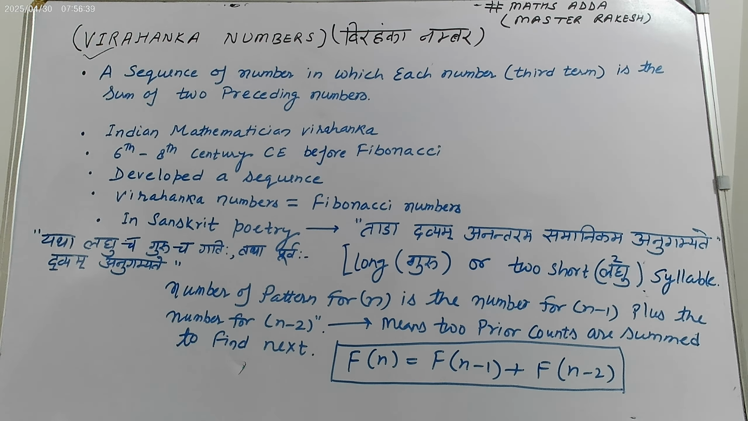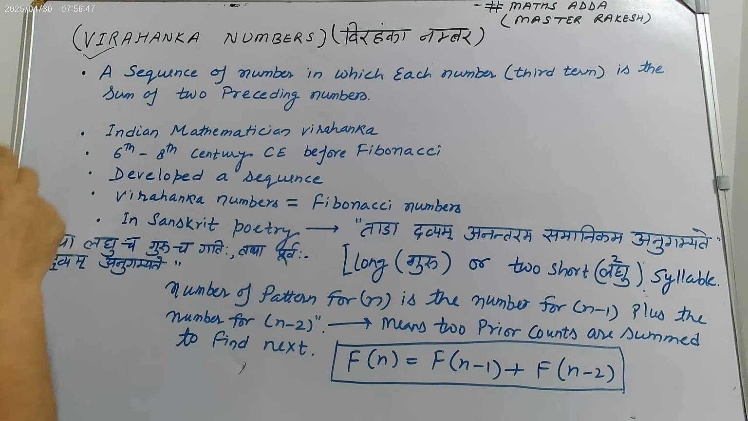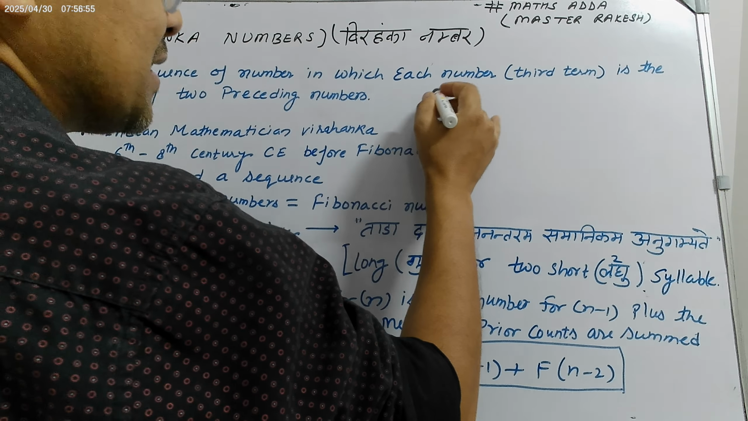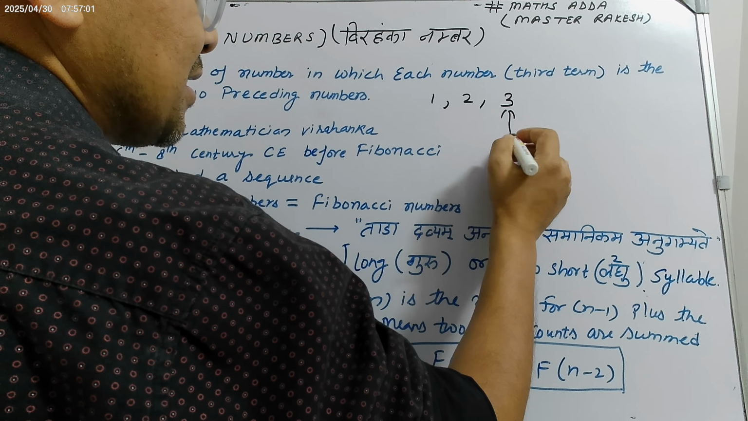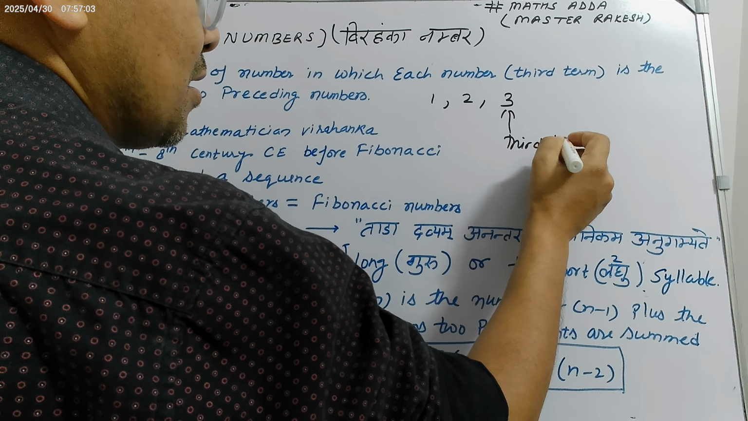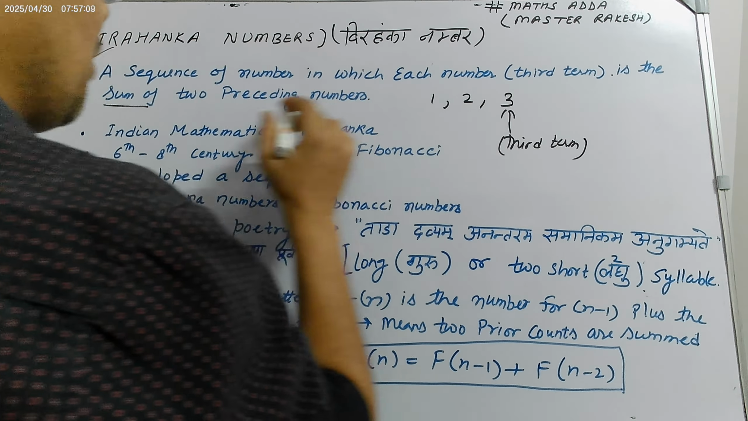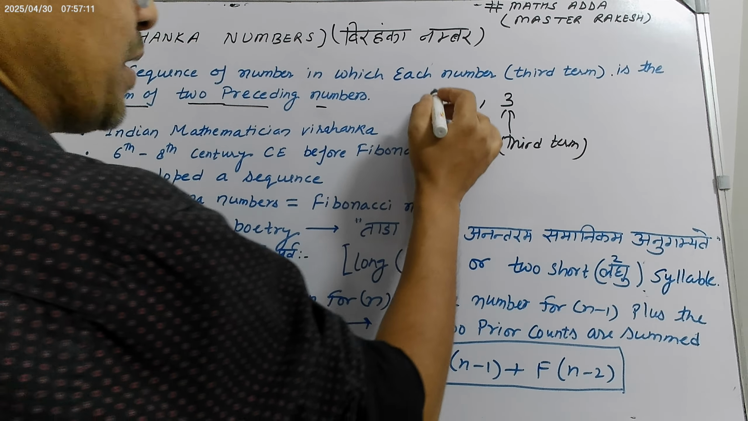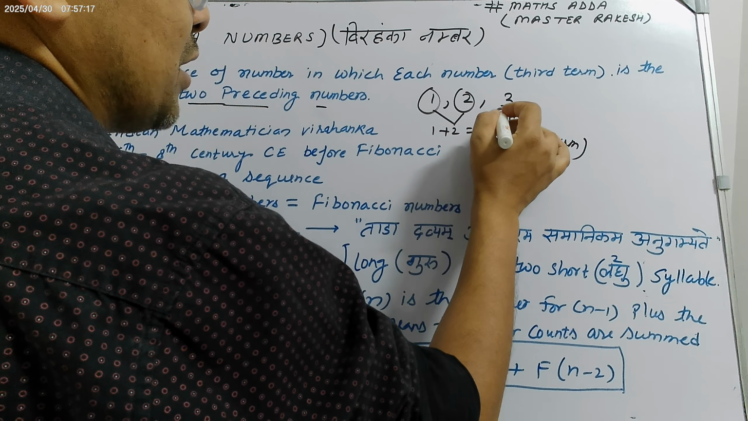Virahanka was an Indian mathematician during the 6th to 8th century CE, before Fibonacci. He introduced a sequence of numbers in which each number, the third term, is the sum of the two preceding terms. Suppose I say 1, 2, 3. The third term is the sum, sum means plus, of the two preceding numbers. So 1 plus 2 equals 3.